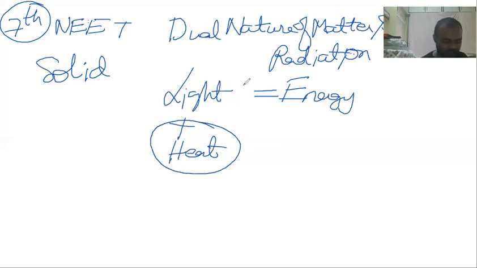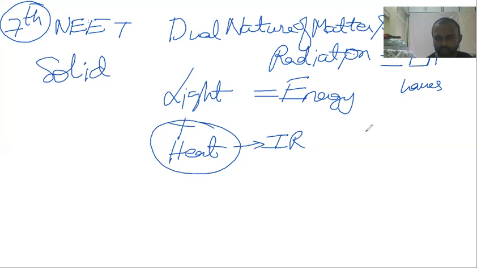So here we are going to speak about radiation. In general, you should know what radiation is. Together, light and heat are called electromagnetic waves. Electromagnetic waves together constitute light also, heat also. In your TV remote, what is there? An IR sensor is there, is it or not? That is a part of the heat spectrum.